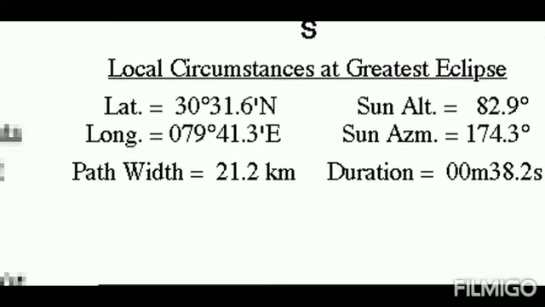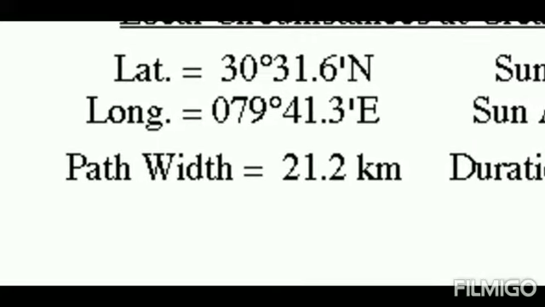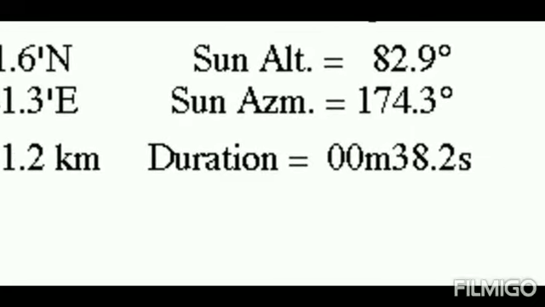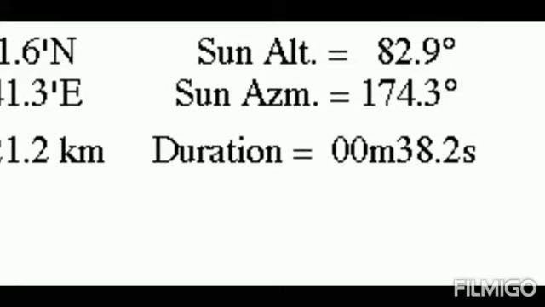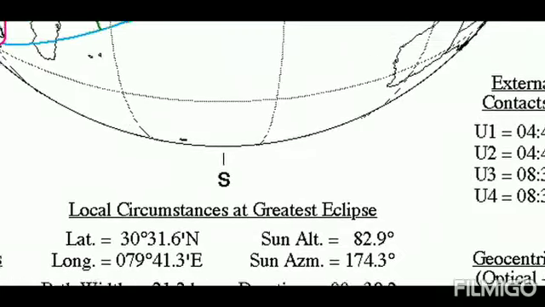At this place, the path width of the umbra would be 21.2 kilometers and the duration would be 38.2 seconds. The umbra will take 38.2 seconds to pass through that location.